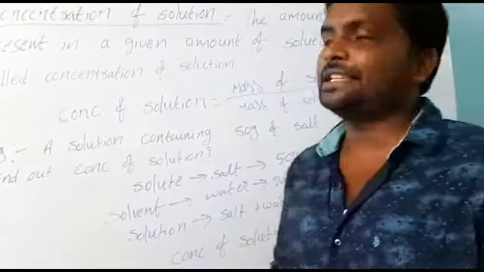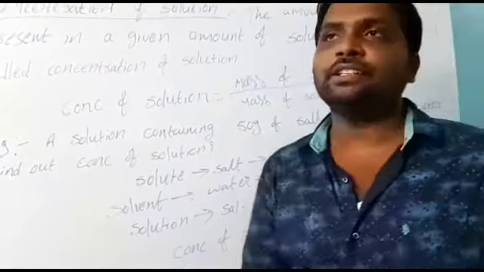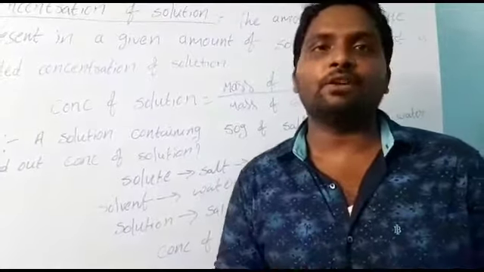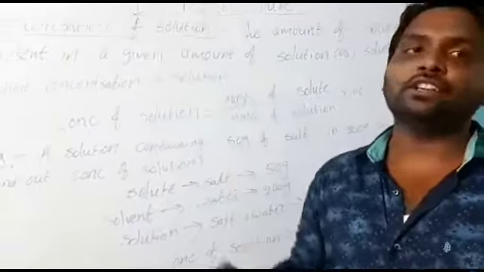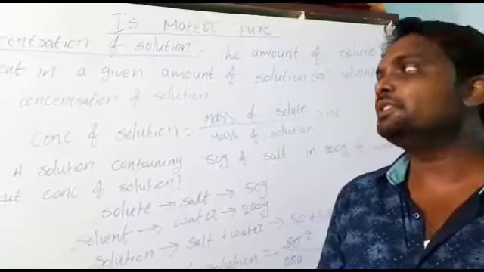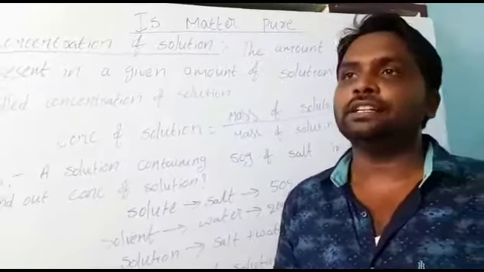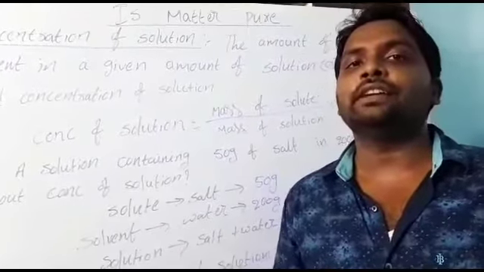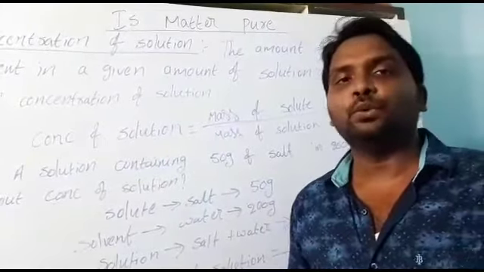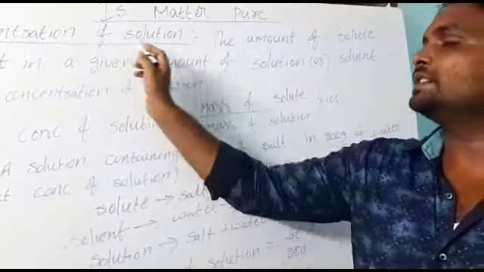That means if you consider any solution, sugar solution, salt solution, lemon juice, in that solution, how much solute, meaning less quantity, how much solute is there, that is called the concentration of that solution. For example, in a sugar solution, how much sugar is there in that water, that is called the concentration. So it is called concentration of solution.